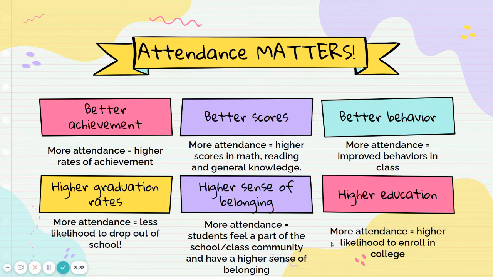Behavior is actually better when we see consistent attendance. It's hard for kids to go back and forth if they miss a lot of school and then they're here and then they miss some more again. The consistency is what's difficult for them. When kids are attending regularly and consistently, their behavior actually is improved in class. They know exactly what to expect. They know the expectations. So it works out better for them behavior-wise as well.